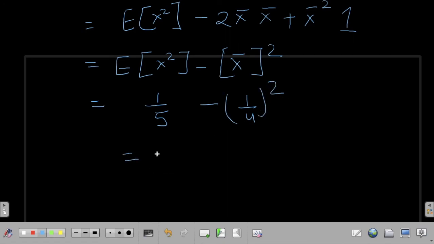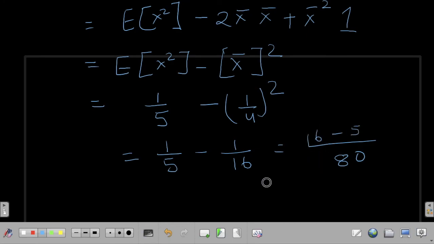So what we are going to get is 1 by 5 minus 1 by 16, which will be equal to, with denominator 80, 16 minus 5, which is equal to 11. So we got 11 by 80 as our answer for the variance.